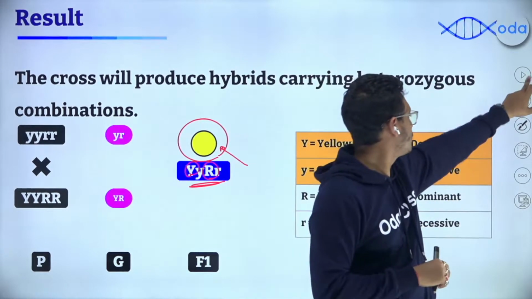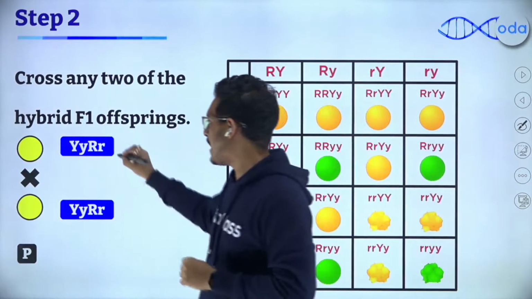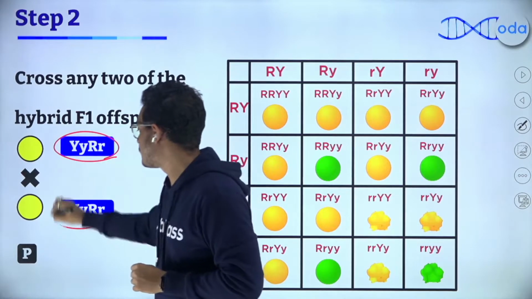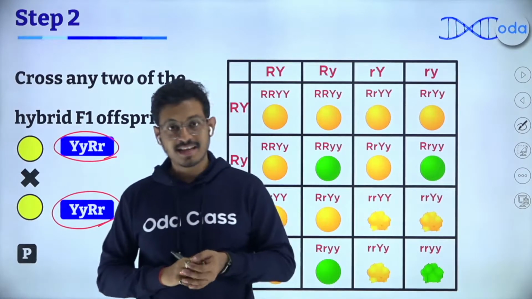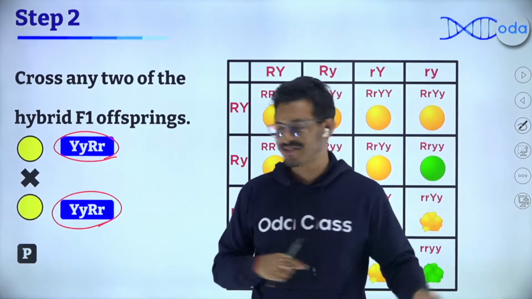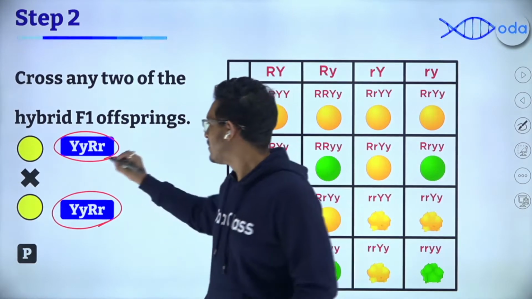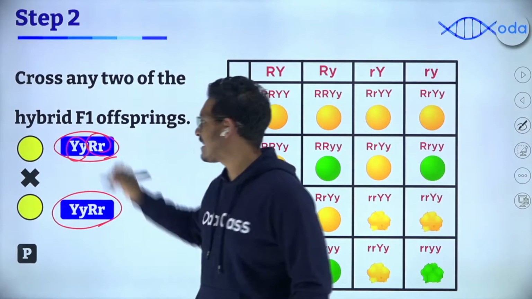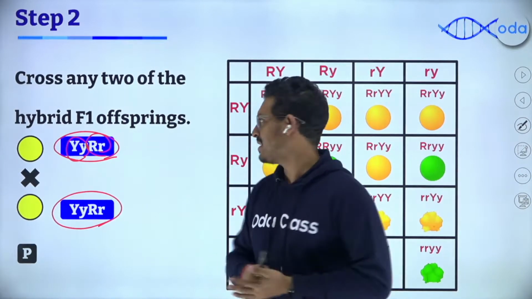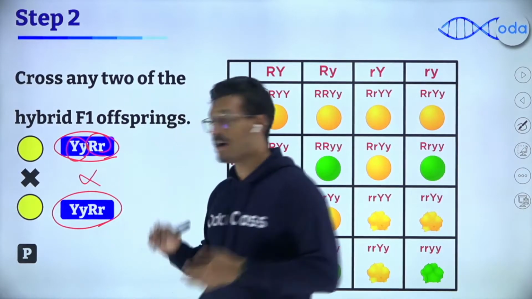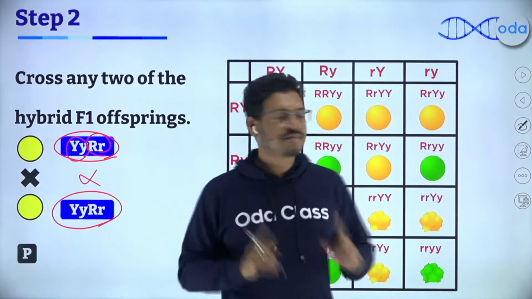Now what we're going to do in the next step, we're going to take two of the individuals from this hybrid generation, and then we do the dihybrid cross. One hybrid, two hybrid, dihybrid. Also, one pair of genes, second pair of genes, dihybrid. Okay, so we did a cross on them. Now, in this case, a lot of gametes will be produced.